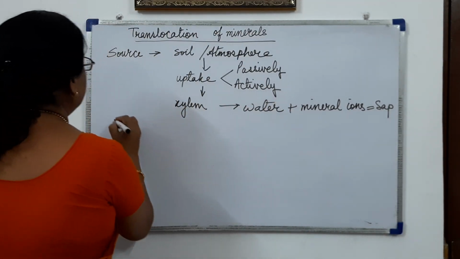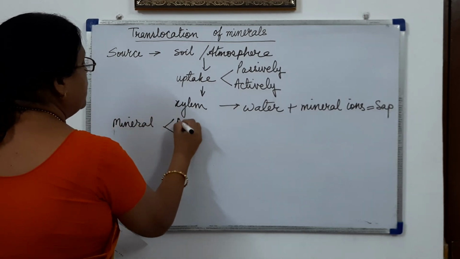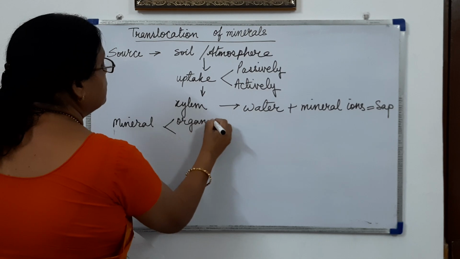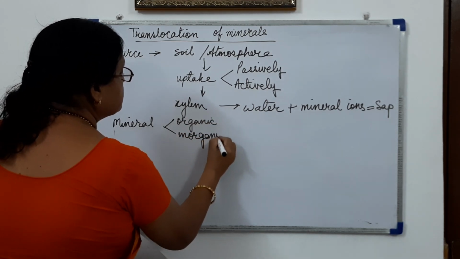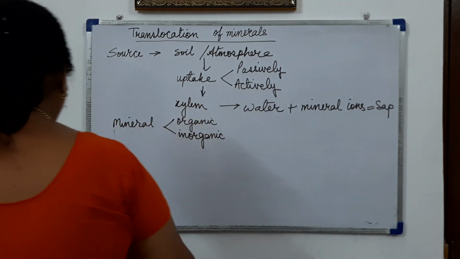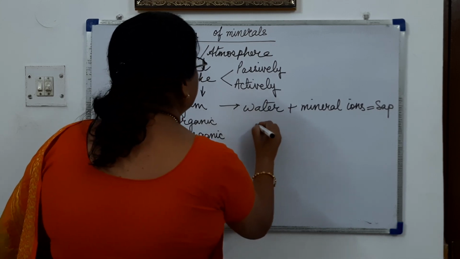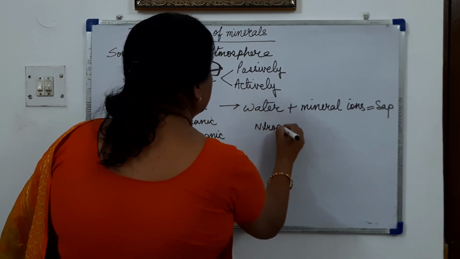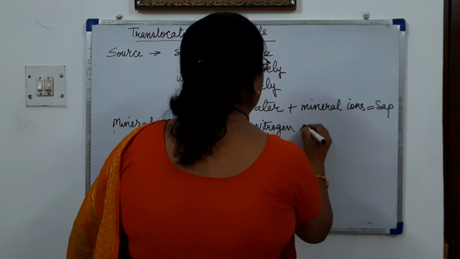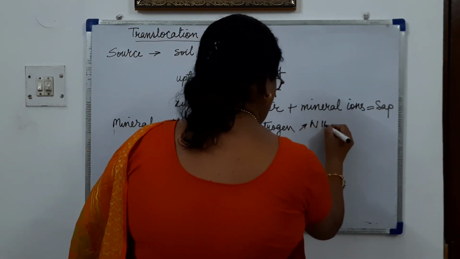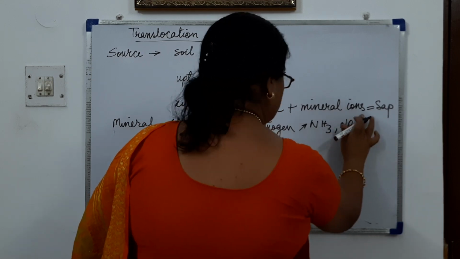Then the mineral ions can be organic, or they can be inorganic. Now, for example, if we take nitrogen, in the inorganic form it can be in the form of ammonia, nitrite and nitrate.